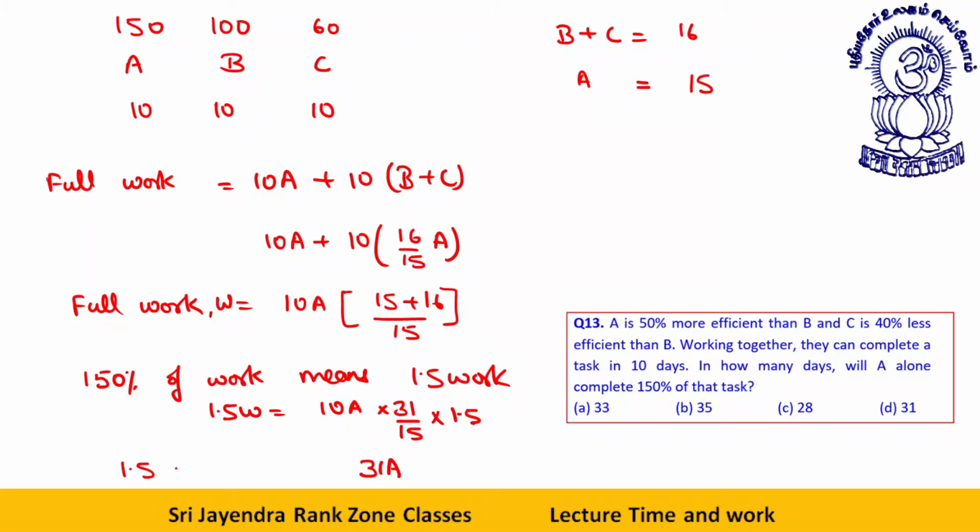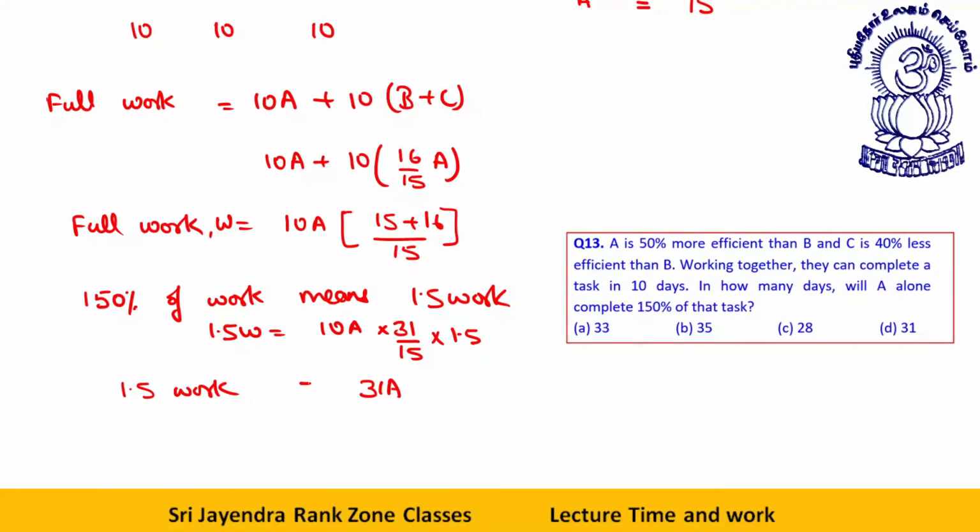This is 1.5 work. So therefore you can say 1.5 work will be completed by A in 31 days. Option number D is your answer.